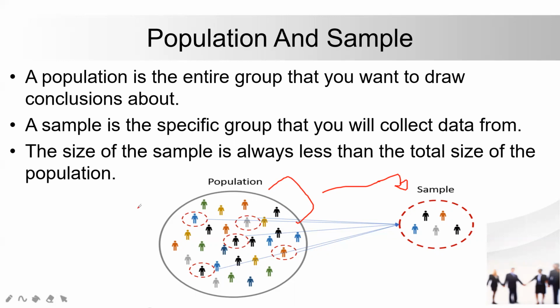So guys, a population is the entire group that you want to draw conclusions about. A sample is a specific group that you will collect from the data. The size of the sample is always less than the total size of the population. If the population is N, the sample will be smaller than N, at most N minus 1. The size of the sample is denoted by small n. Small n is always smaller than the total population. That we need to keep in mind. That is why we are calling it a sample.